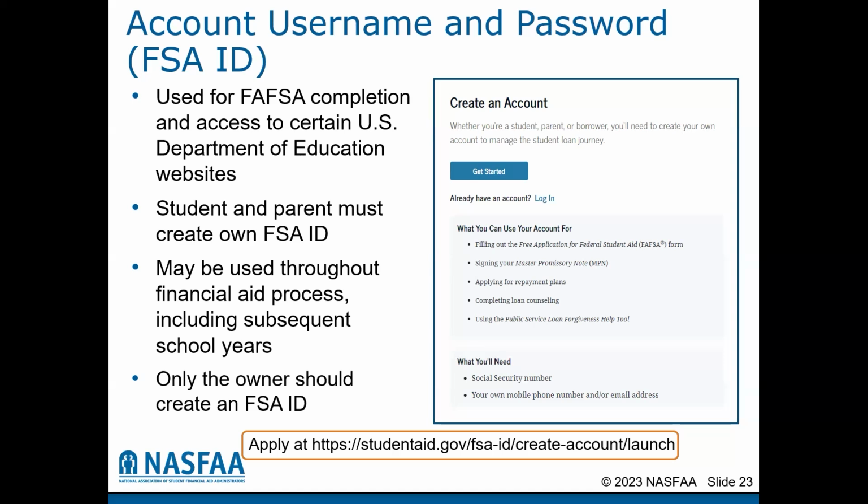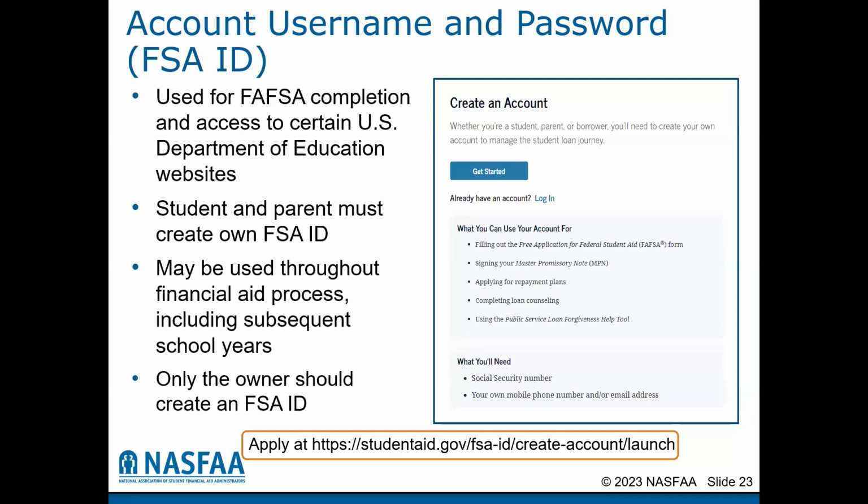This is a change from prior FAFSAs starting for the 2024-2025 award year. Contributors without a Social Security number will be able to create an FSA ID. These contributors will be required to answer self-identifying questions through a verification service called TransUnion.